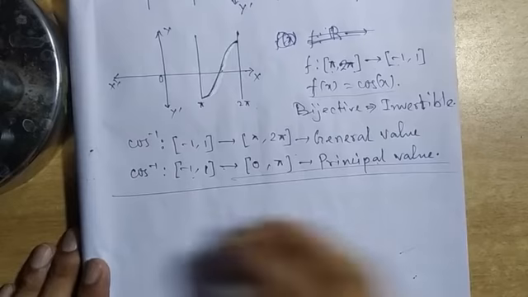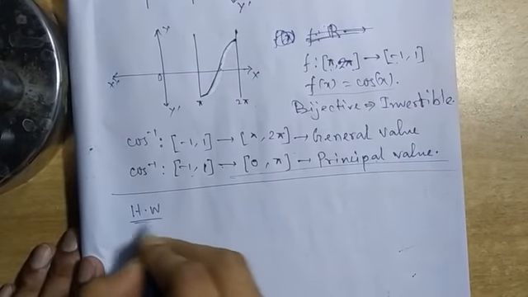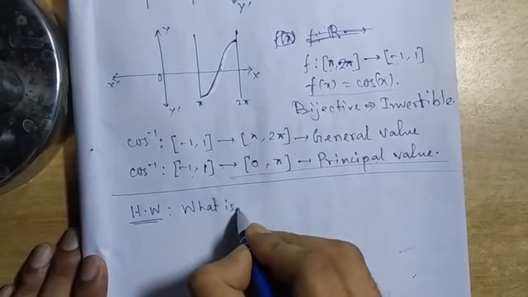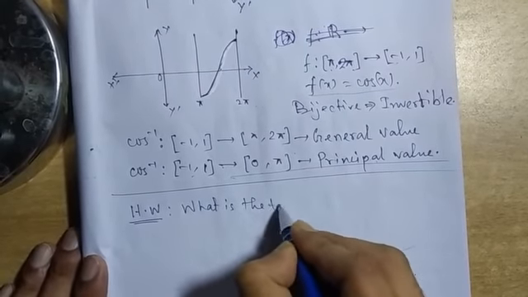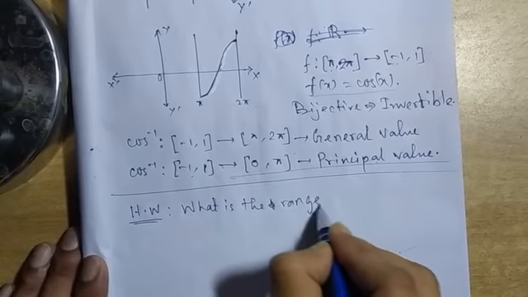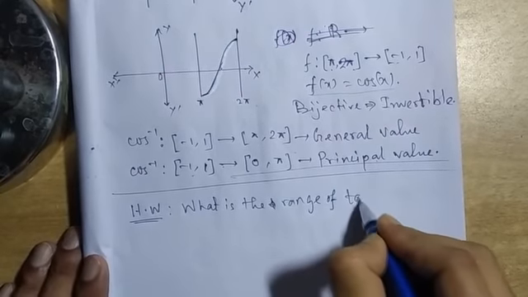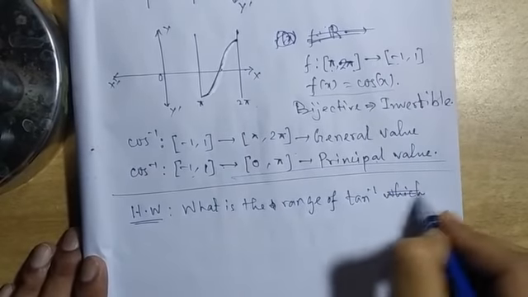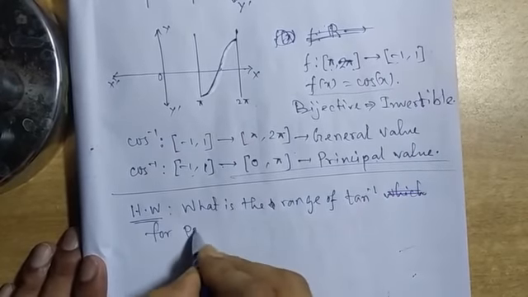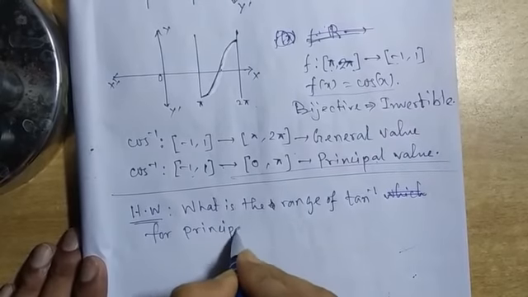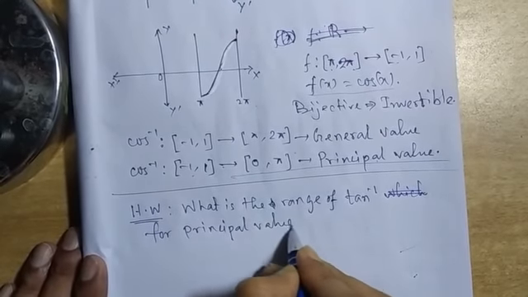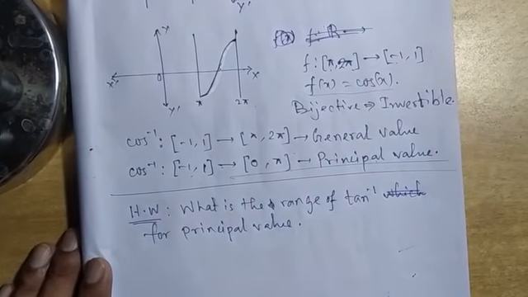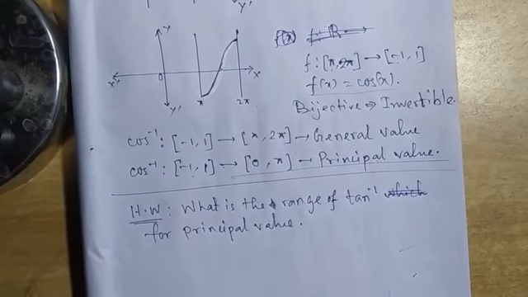So take the homework. What is the range of tan inverse for principal value? You try to draw the curve and try to realize which one should be the principal value interval.